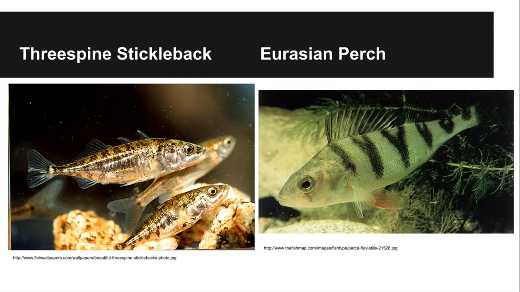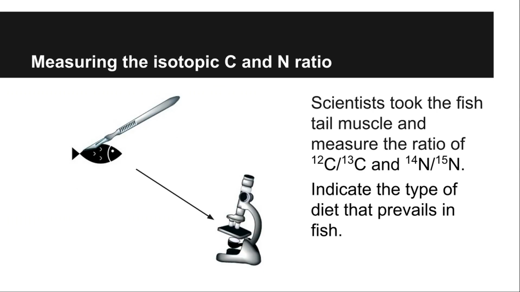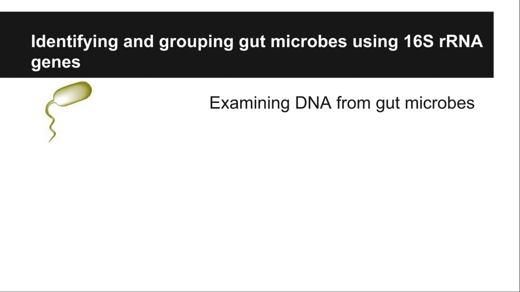Scientists then took measurements of isotopic carbon and nitrogen ratio from the fishtail mussel. Carbon isotopes are fixed in different ratios by different primary producers in lakes. Because the fish diet contained two types of primary consumers feeding on different primary producers, the carbon ratio found in fish, compared to the carbon ratio in mollusk snails, could be used as an indicator for the type of diet they lived on. They also tested the bacteria DNA directly from the intestine.